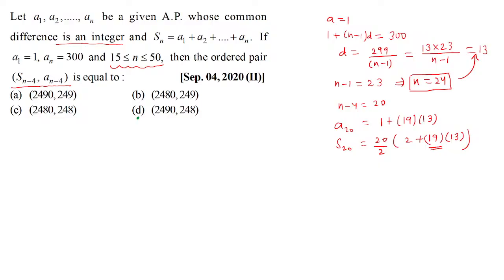Also, n is definitely some natural number greater than 1. In fact, it is given to us as between 15 and 50, and definitely n is some natural number. So n minus 1 is also some natural number. So that means 299 should completely be divided by this natural number n minus 1. So what is 299? We would like to factorize it and identify the factors.